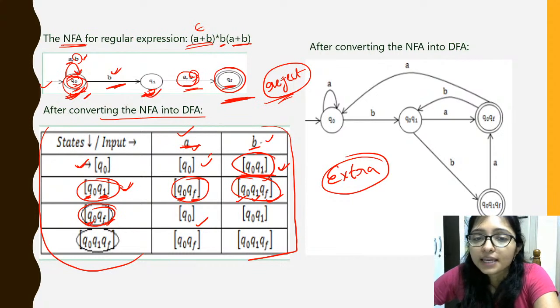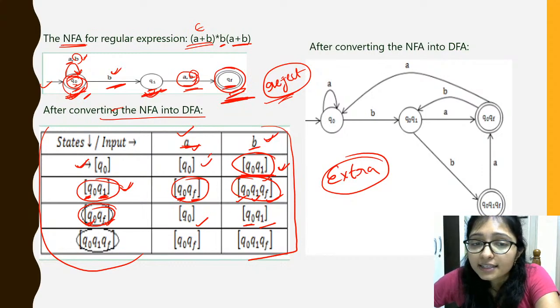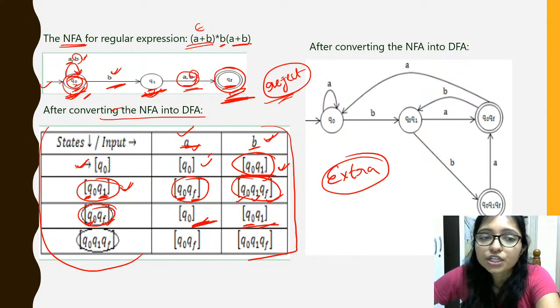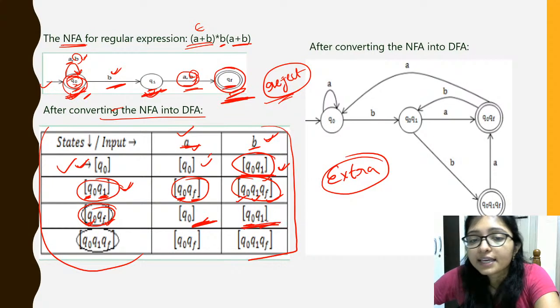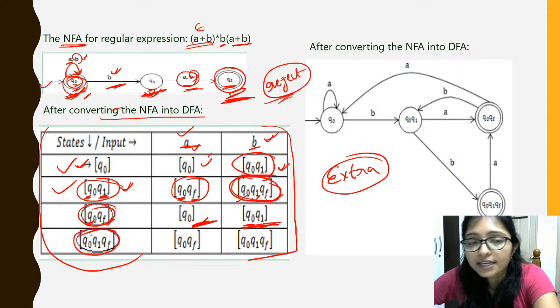Now using B, Q0 coming to Q0, and using B coming to Q1, right? But QF is not going to anywhere. That's why, again, is there any new state? No. You can see Q0 is already here and Q0, Q1 is already here. So there is no new state. Now the remaining new state is this. So using this new state, I have to create again.